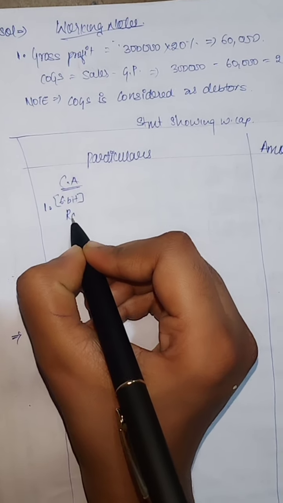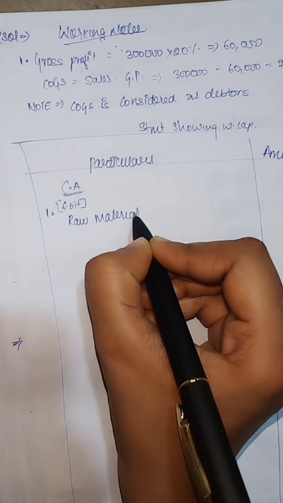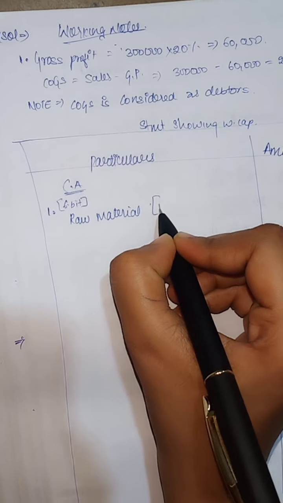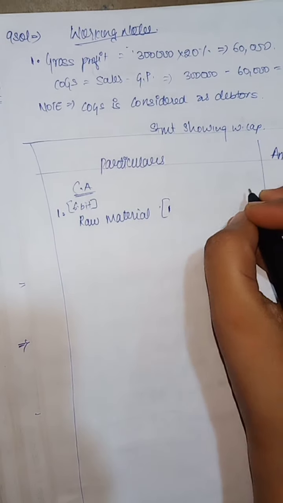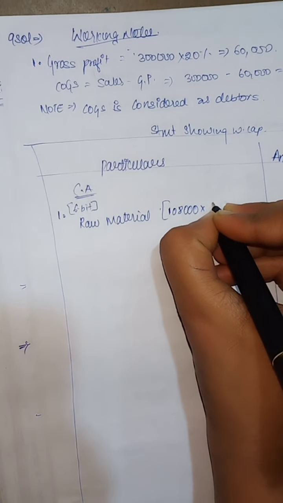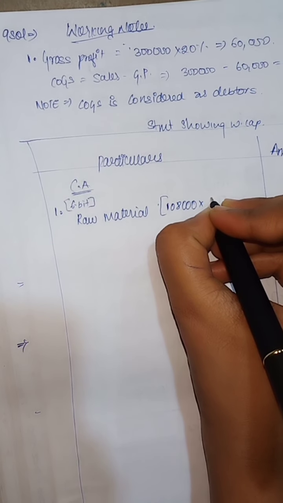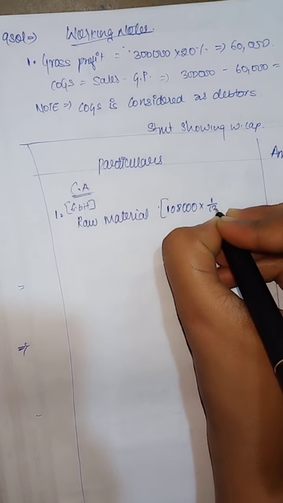Raw material is 1,08,000 into 1 month, that is 1 divided by 12.